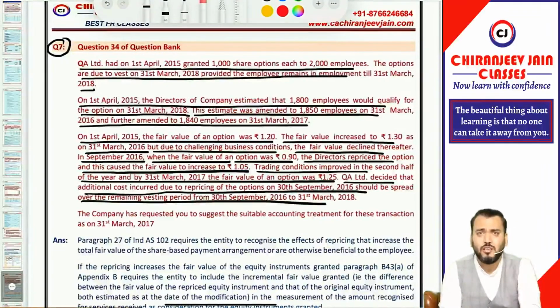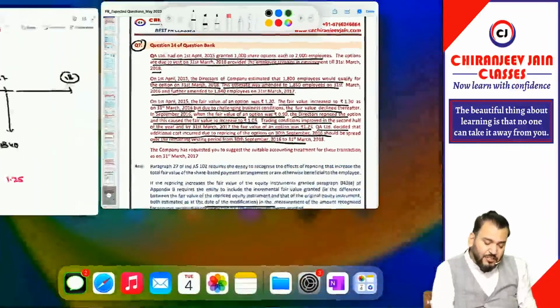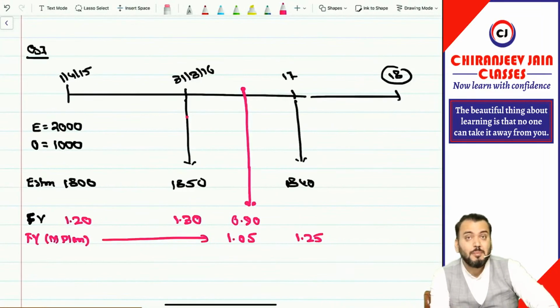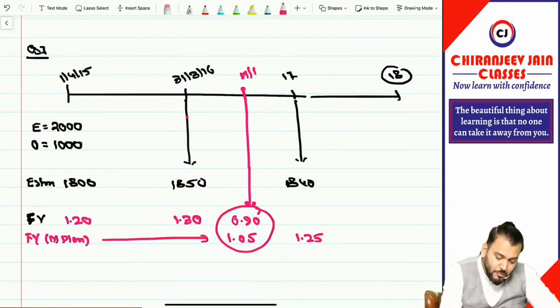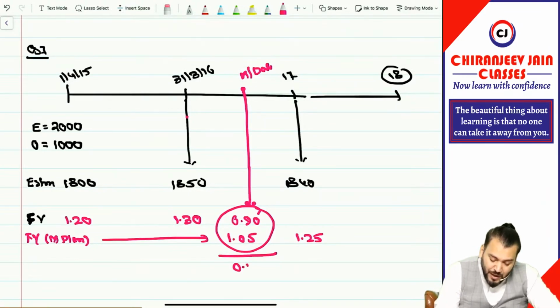Even though not given, we'll do this only because there is a concept of modification. I will explain this first. Just try to understand. In this question, 3 points are relevant. Whenever there is a modification, we'll find out the incremental fair value of option. Incremental fair value of option means fair value of modified plan on the date of modification minus fair value of original plan on the date of modification. This is the modification date now. So this becomes 1.05 minus 0.90, which is 0.15.